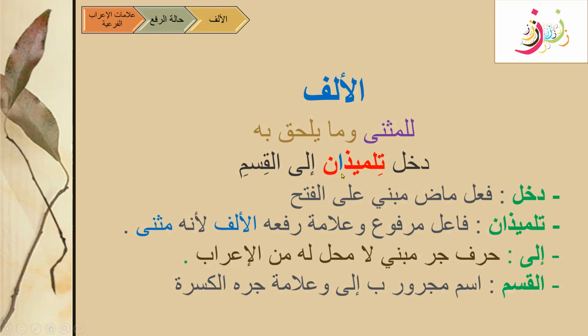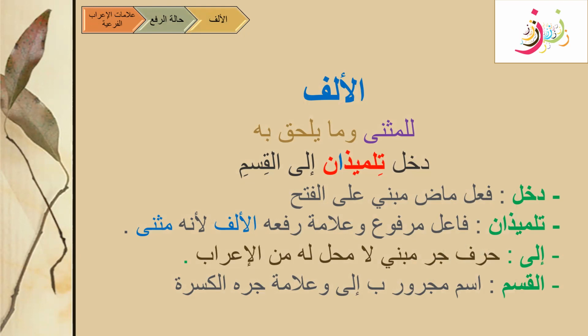This is how we are going to recognize this ism from the other words. We know that the default state normally is dhamma, but because it is in the dual form, here the sign is this alif, which is showing that it is in the halat of rafa. So how are we going to write the i'rab for alif musanna?